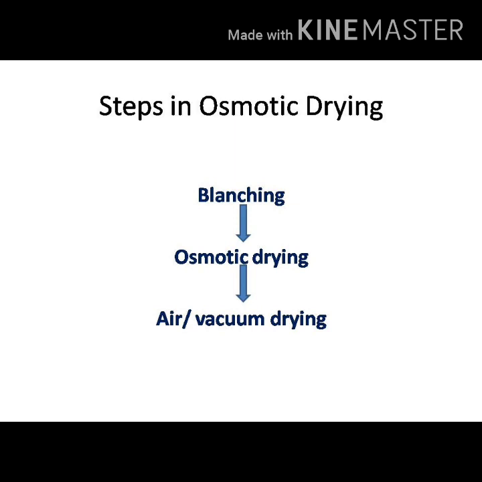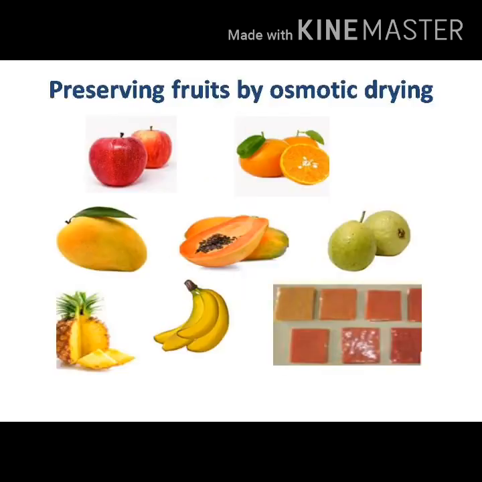That's why the product is more natural compared to other methods of drying. That's why osmotically dehydrated products have a better market value. Now, fruits such as apple, banana, cherry, citrus fruits, grapes, mango, papaya, pineapple, etc. have been successfully dehydrated using this method.